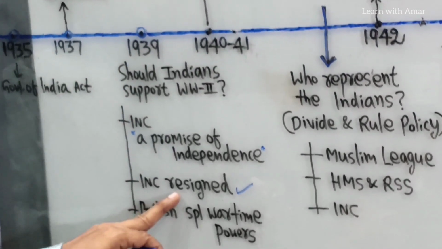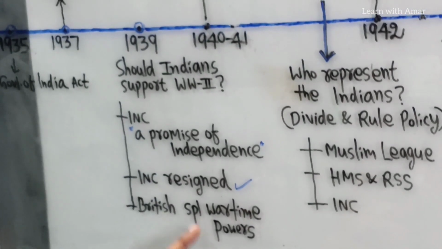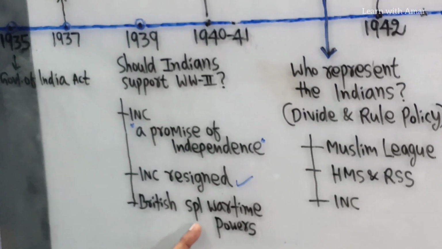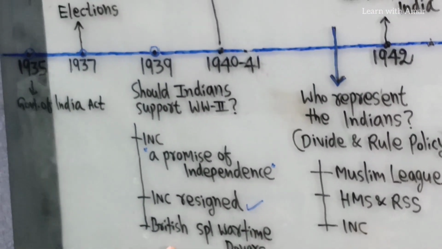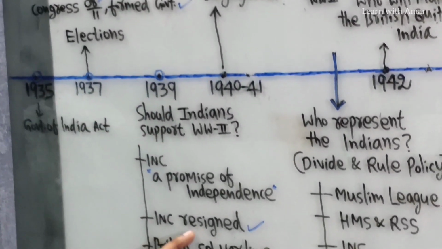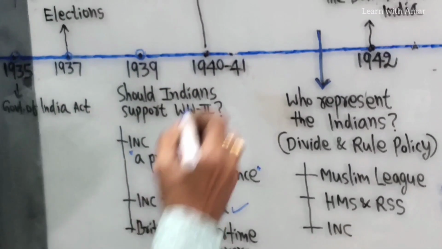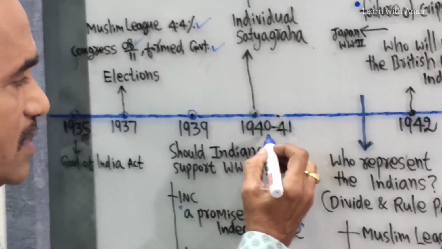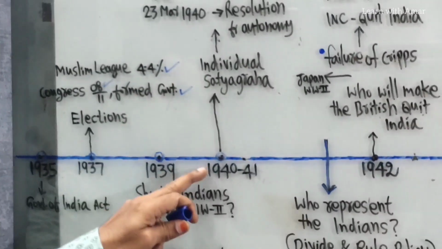Now during this time, the British had special wartime powers. According to these powers, anybody could be arrested without any prosecution. The British suppressed all the Congress Indians. Now in 1939 the Congress party resigned from the ministries and went for individual satyagraha. It organized a series of individual satyagrahas in 1940 to 41.